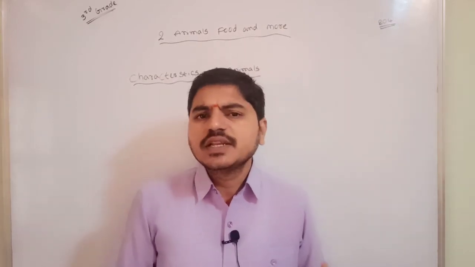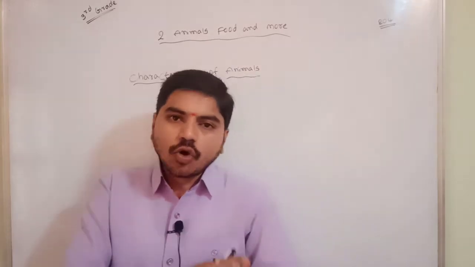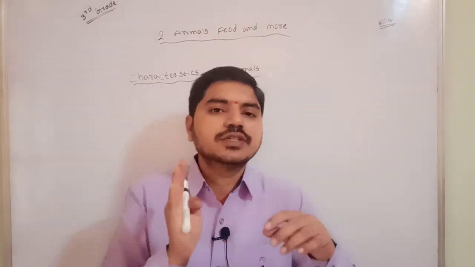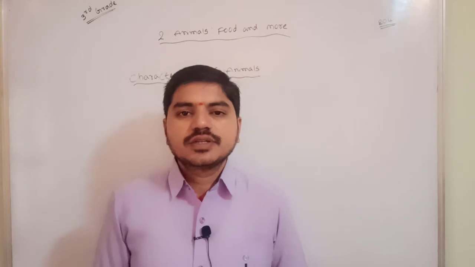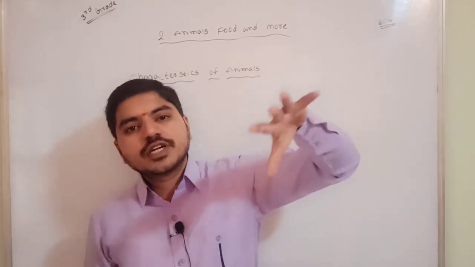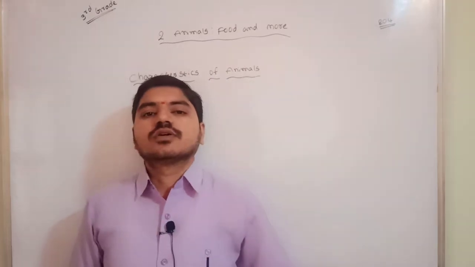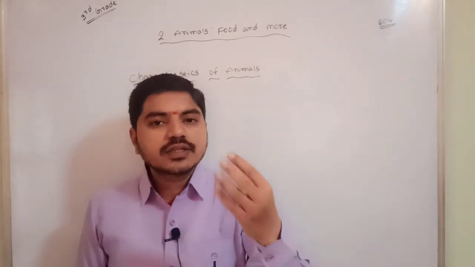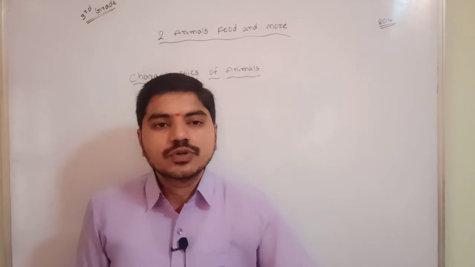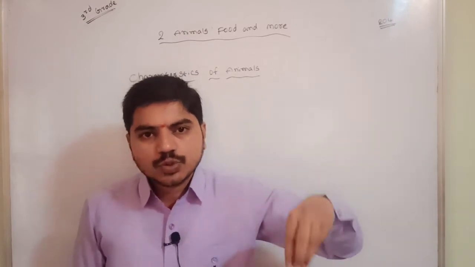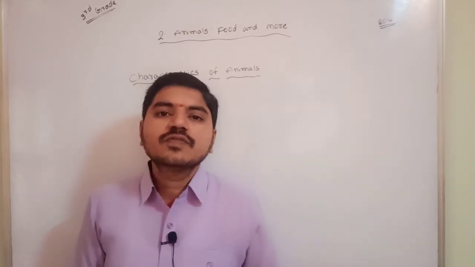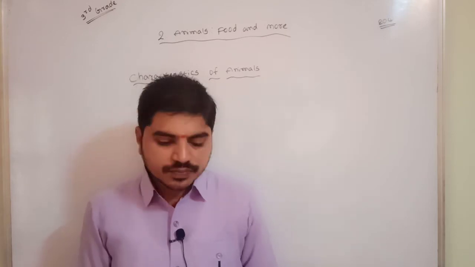Correct or not? We can feel it. If anyone touches hotness or coolness, anything, you can feel it. So that is a sense organ. Clear, children? So these are the different types of sense organs, and animals have these kinds of sense organs. Other than animals, it's not possible. Animals means our human beings are also animals. Like we came from monkeys. Correct or not? So that's why.